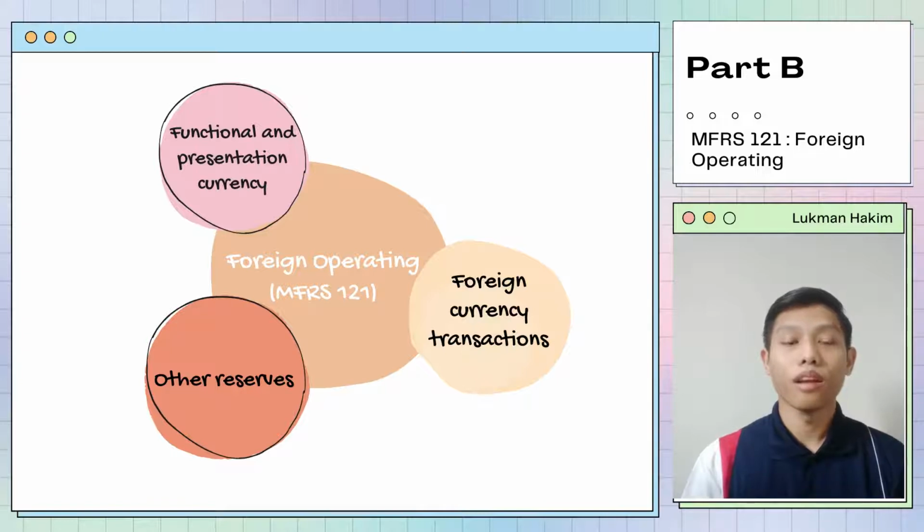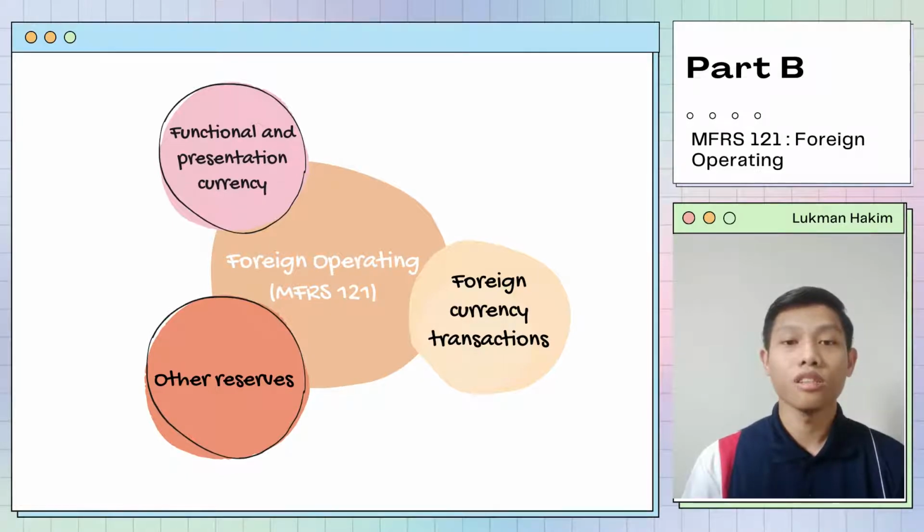In KTB and Perak Transit Berhad, the functional and presentation currency are measured using the currency of the primary economic environment in which the entity operates. The consolidated financial statements are presented in ringgit Malaysia, which is also the company's functional currency.